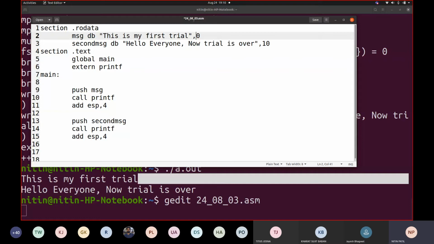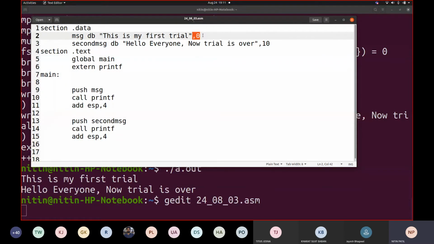Okay, I'm removing it. You can keep this data or RO data, that is your choice. I will keep it data for a while so as not to make some confusions. I simply removed that 10 from here, which was added there, correct? Earlier there was a 10. I'm removing that 10 and I added only 0 there. That means we don't have any /n statement. So 2 consecutive printf. Let us see how exactly it reacts.